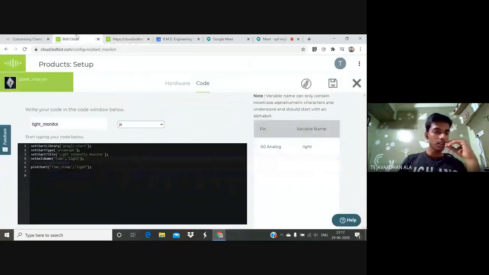The last concept, friends, is set crosshair to true, which means by default we have to set true, so that we can analyze the data. Why are we using this line of code, friends? In order to measure at a particular point, we have to analyze the data, so we are using this line of code. By using this we can measure the data at a particular point, anywhere we need. Okay, friends.